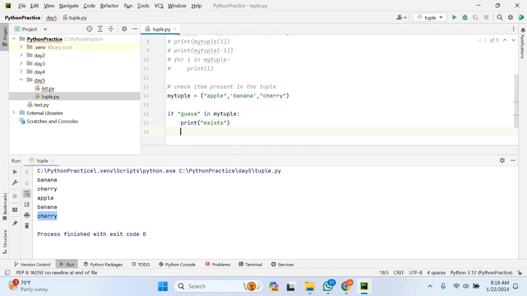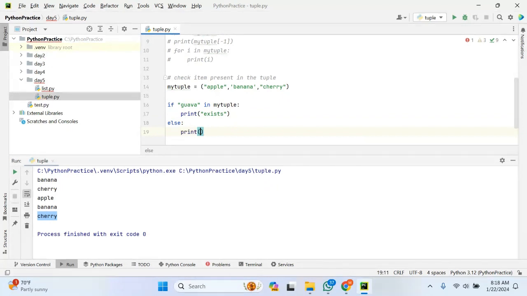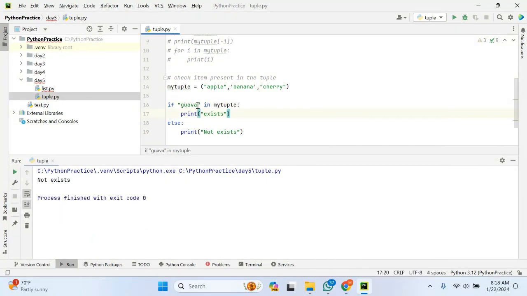Similarly, if it is not there, it will print not exist. You can modify the message in any way you want. Here I'm checking whether guava is present in this tuple or not. It is not present, so it printed not exist. It went directly to the else and printed not exist. It is very important to know how to check whether an item is present or not.